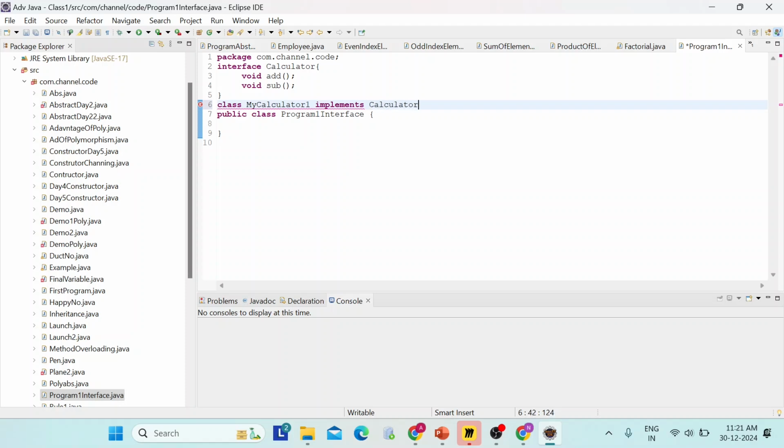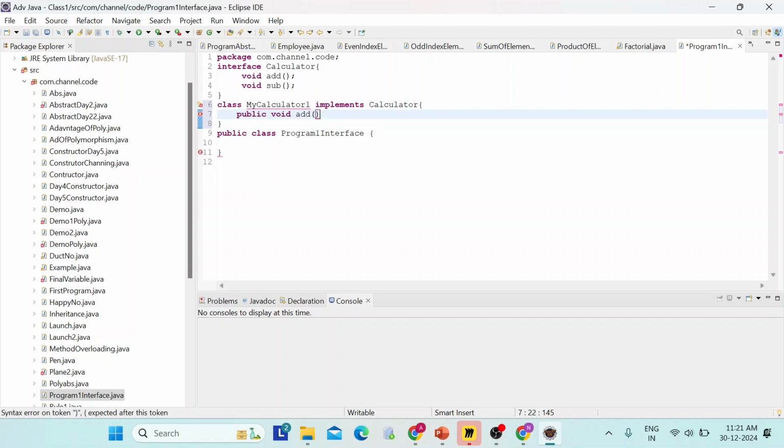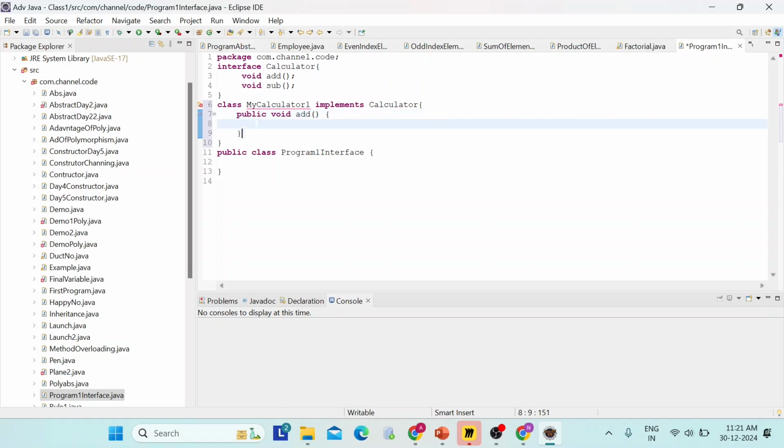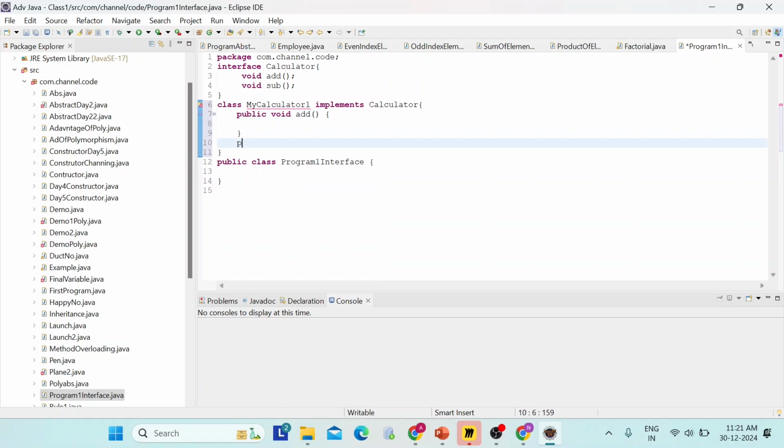Now here we write public void add and subtract.